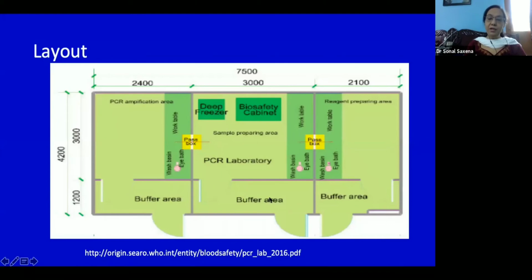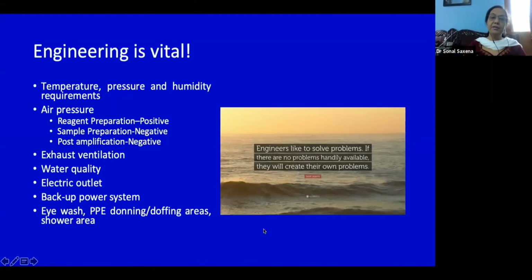Now, another thing which we all have seen in this pandemic, that we need to have PCR donning and doffing areas, and that is why the layout has changed a little bit, with some amount of donning and doffing areas incorporated in the sample preparation areas.